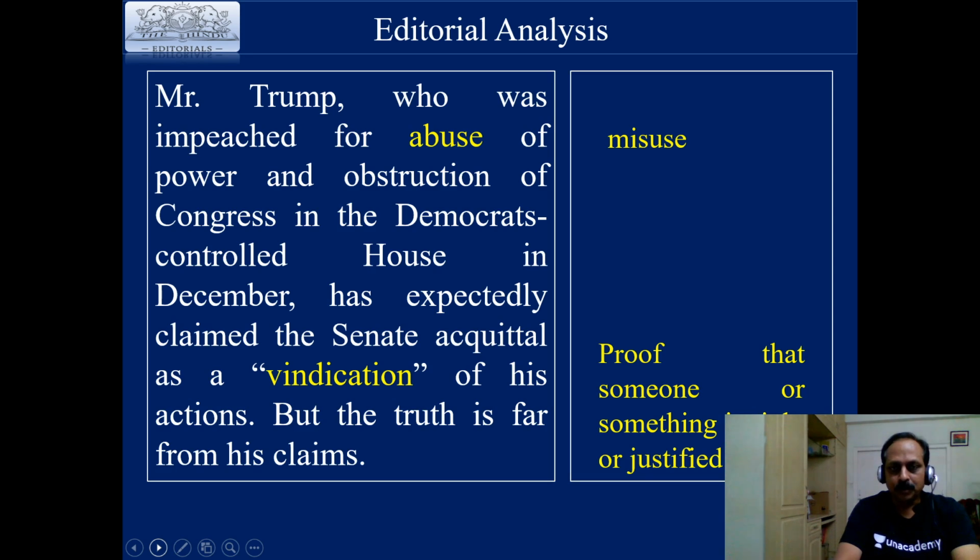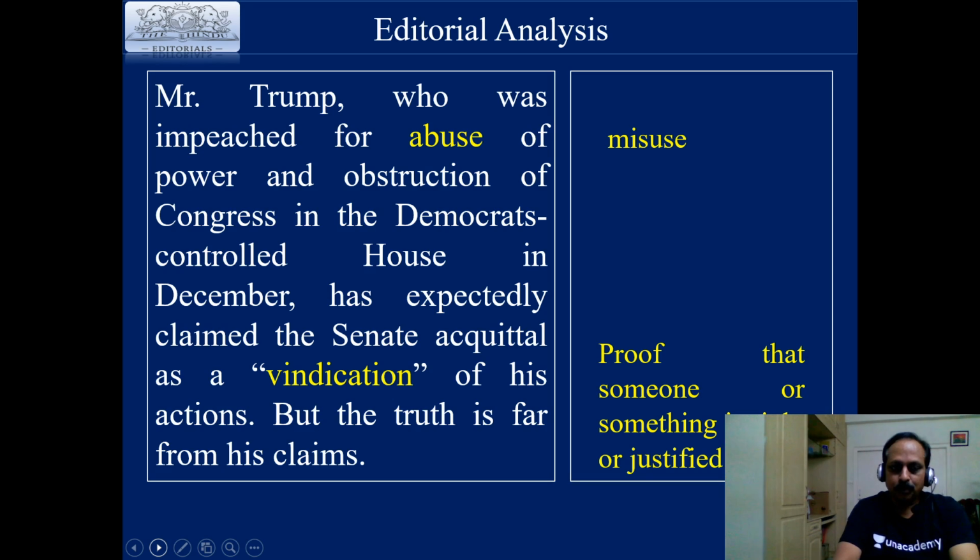Usually it goes with power. They have used the same combination, abuse of power. But in everyday English we also use the word abuse. Abuse means to shout at someone using foul language. He abused me or she abused me. That goes with everyday English. But here it has been used in the political context. And when it goes with the political context, it talks about misuse of power, misuse of authority. Then we say abuse of power, abuse of authority.